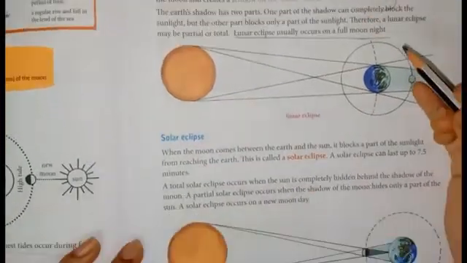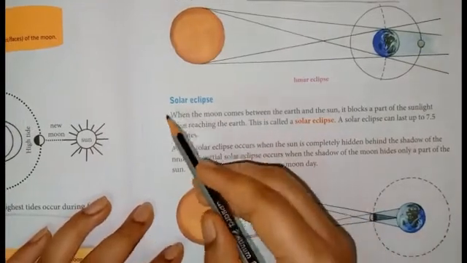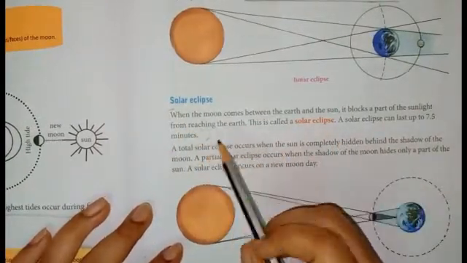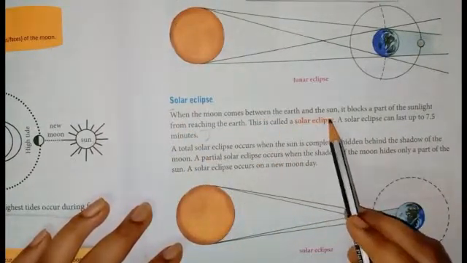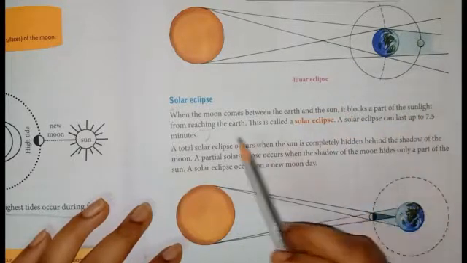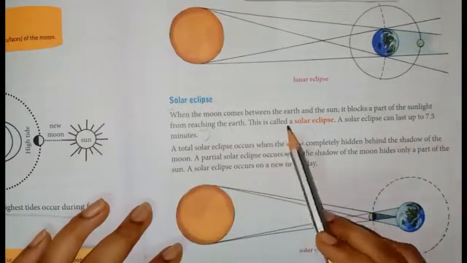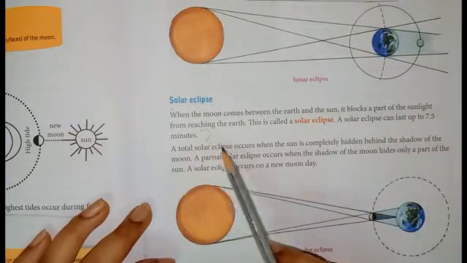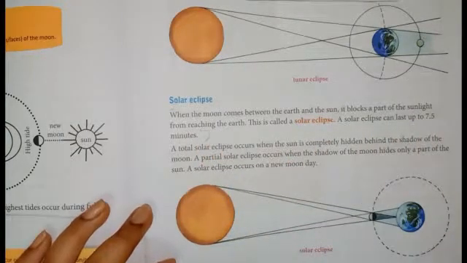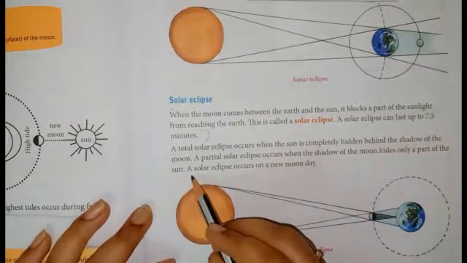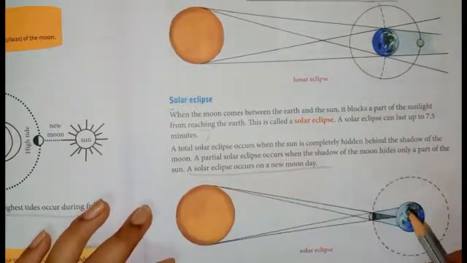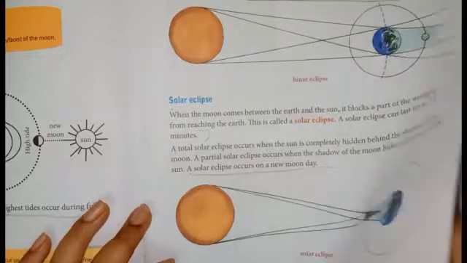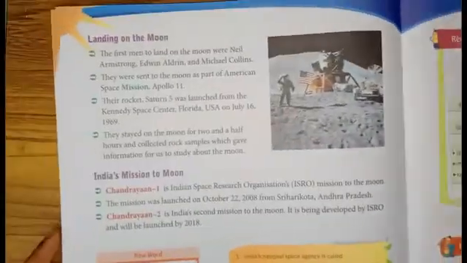Like that only, solar eclipse. When the moon comes between the earth and the sun, it blocks a part of the sunlight from reaching the earth. This is called a solar eclipse. A solar eclipse can last up to 7.5 minutes. A solar eclipse occurs on a new moon day. Then next page.